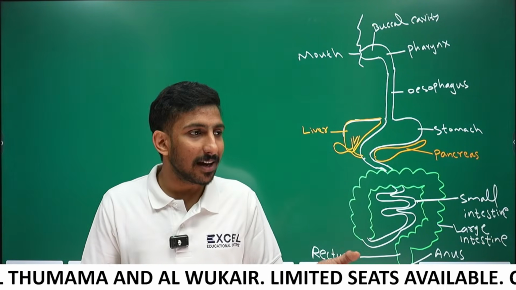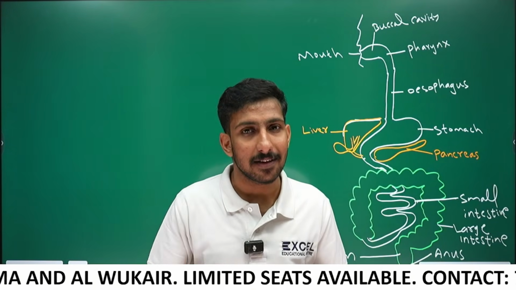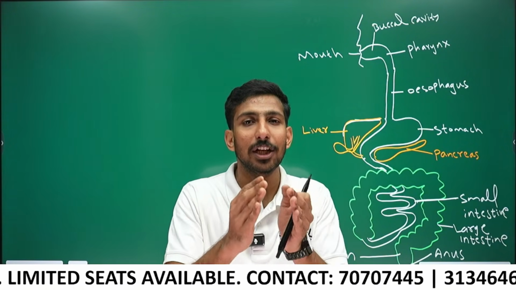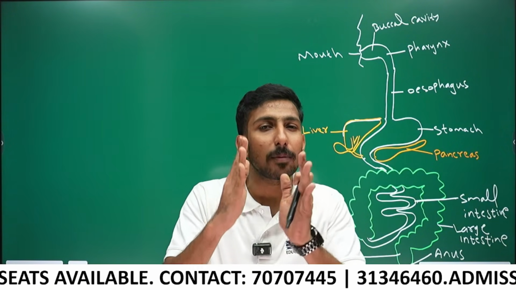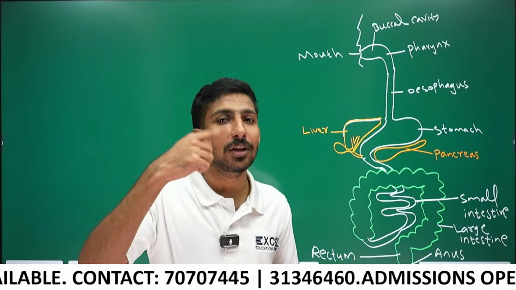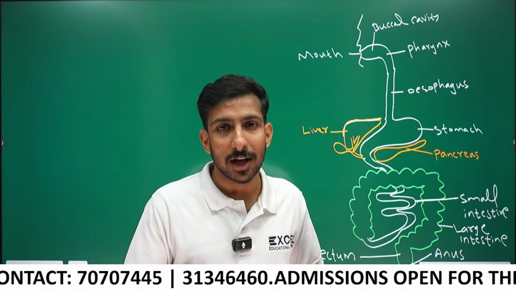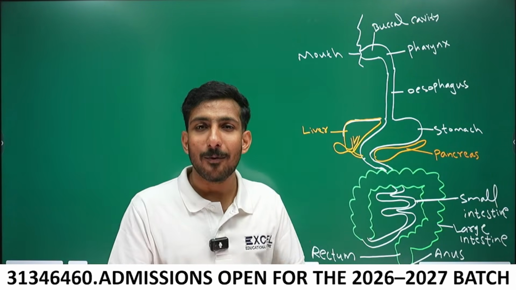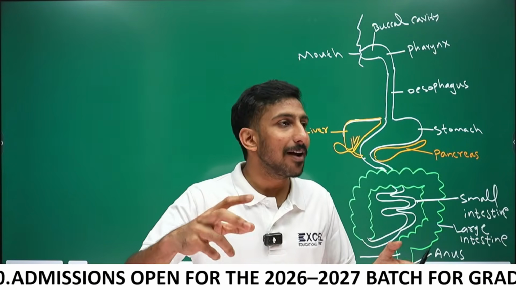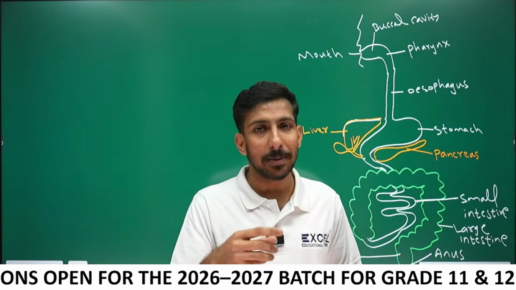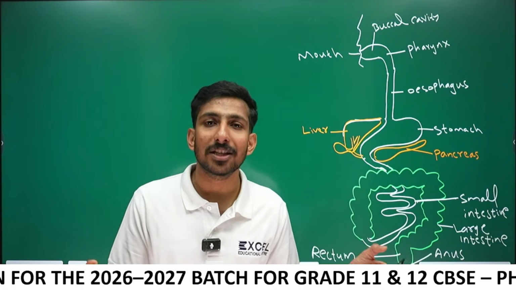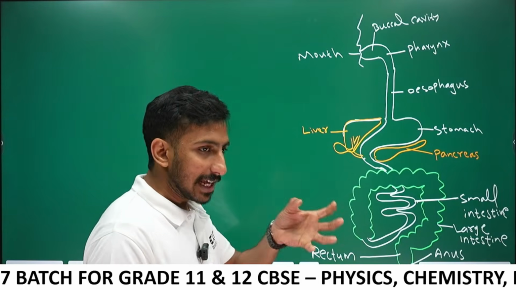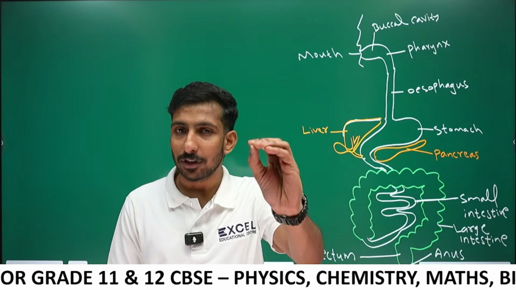Our body can't intake protein as such. Protein is a complex food. So what will our body do? Our body will break down the complex protein into simple absorbable form. The absorbable form is amino acids. When you take protein, you are actually absorbing amino acid. When you take complex carbohydrate, we are actually absorbing glucose. When you are intaking complex fat, you are actually absorbing fatty acid and glycerol. So every complex food is broken down into simple absorbable forms. That is digestion.